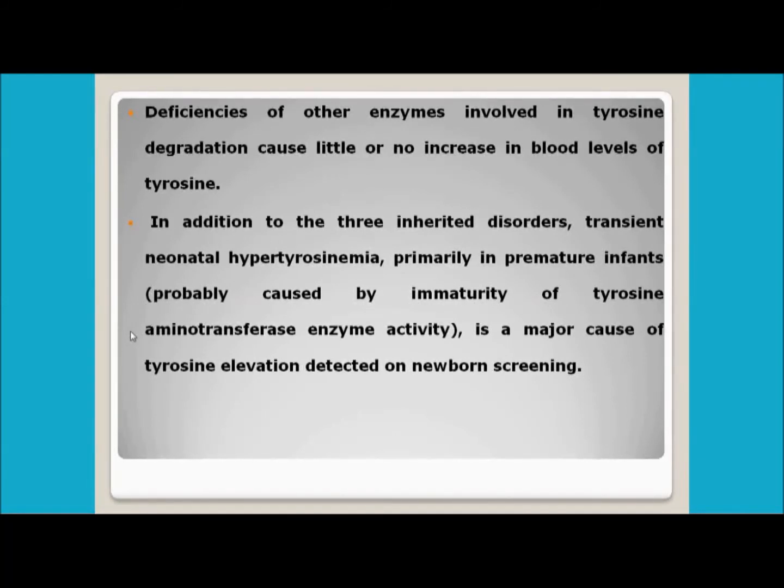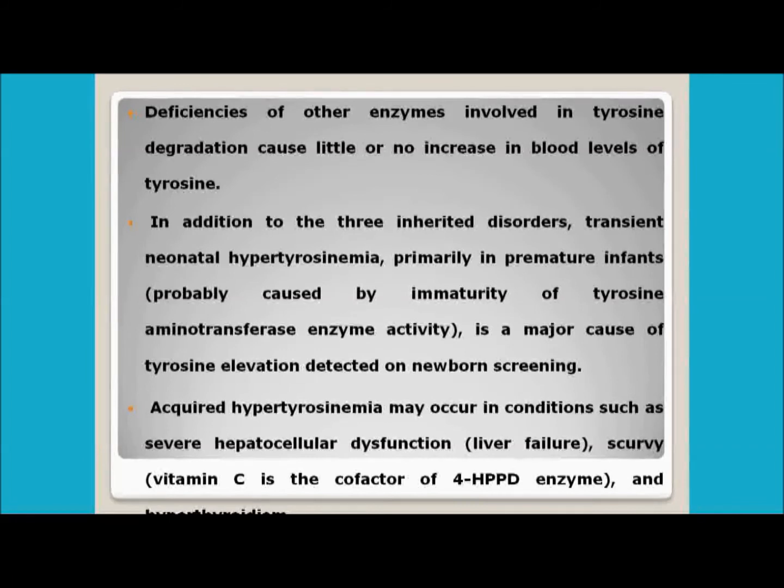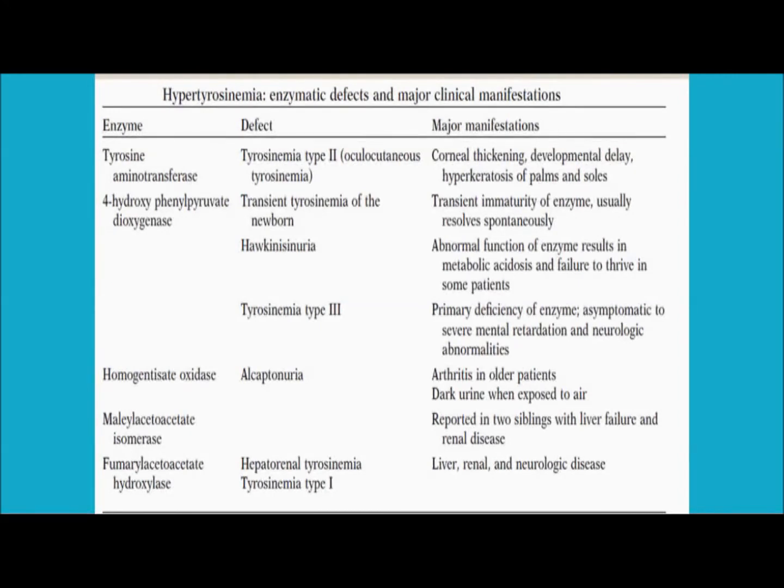This type of screening is generally done at the birth stage of any infant. Now acquired hypertyrosinemia may occur in other conditions, such as hepatocellular dysfunction, liver dysfunction, scurvy, or even hyperthyroidism. So at last I am going to give you a slide here.